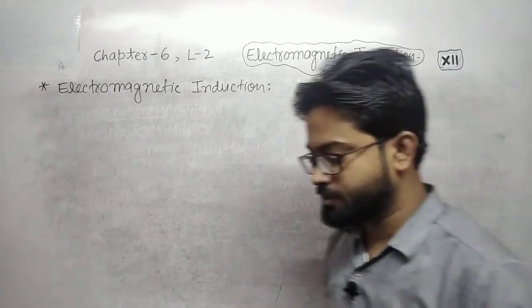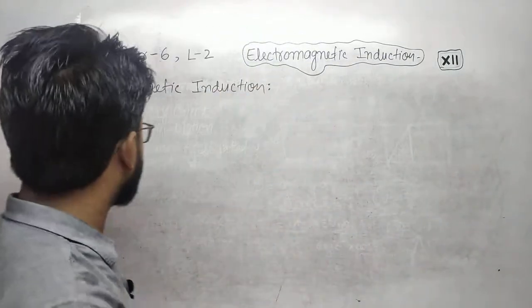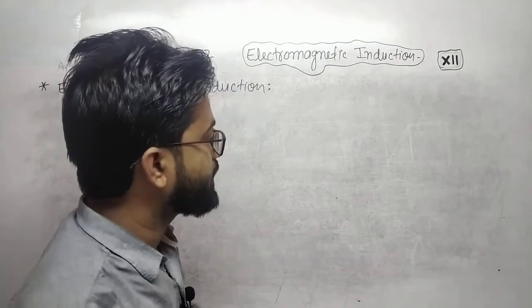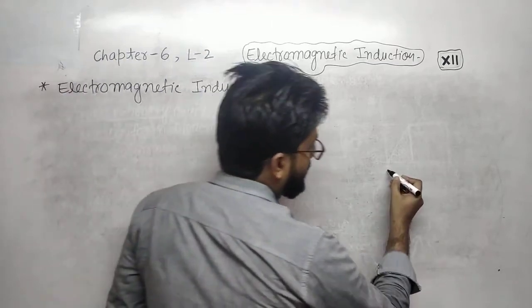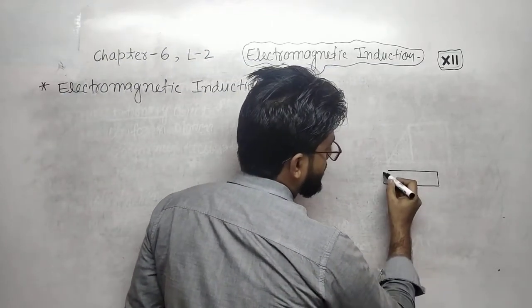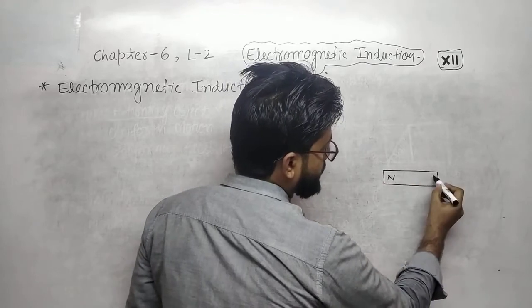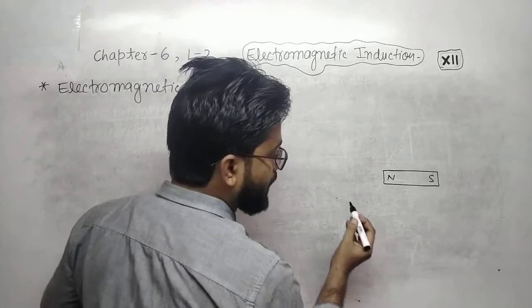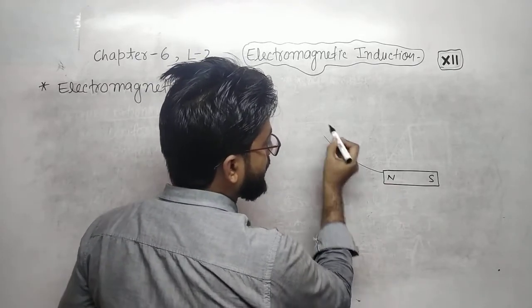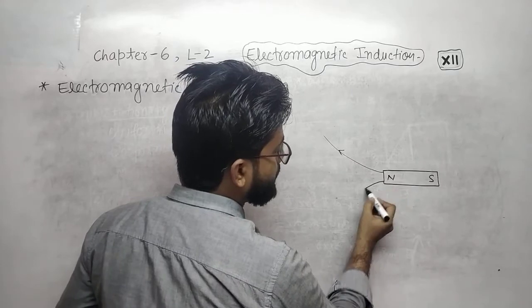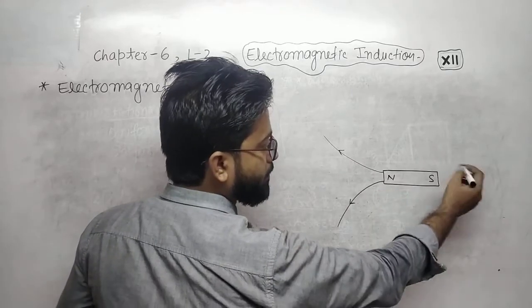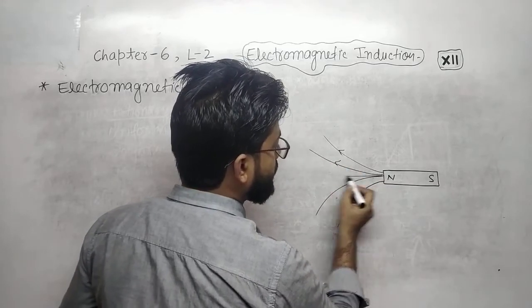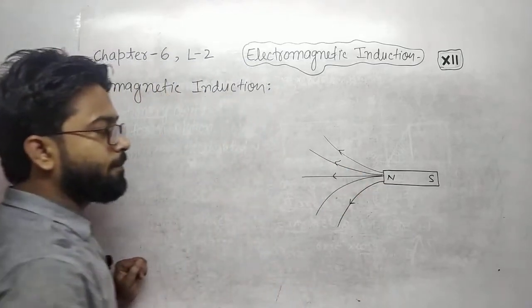What is electromagnetic induction? Before discussing electromagnetic induction, let us take a bar magnet. If this is north, this is south. From the north pole, it will produce a magnetic field. Let us suppose these are the magnetic field lines.